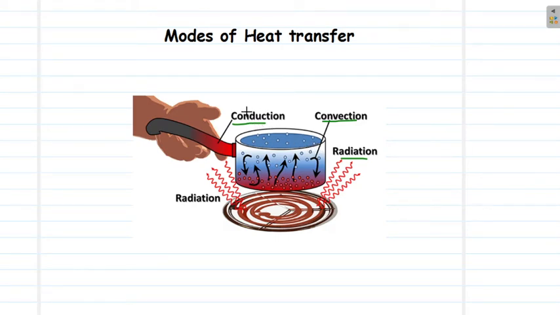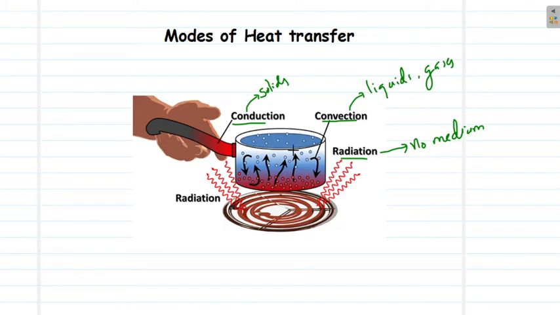For example, conduction is observed mainly in solids. The convection phenomenon is observed in liquids and gases. And radiation is observed in places where no medium is present. A combination of all these three is present in almost every situation that we see.